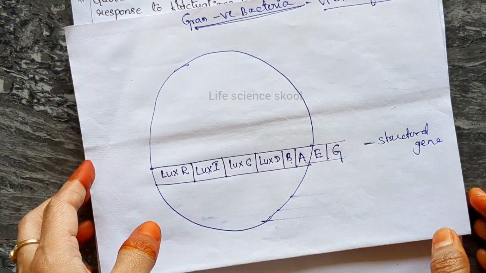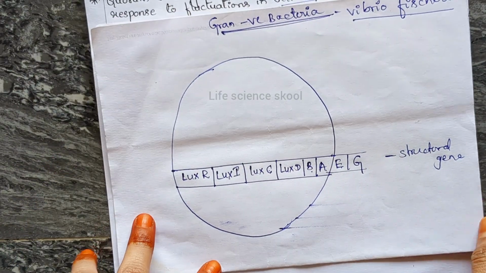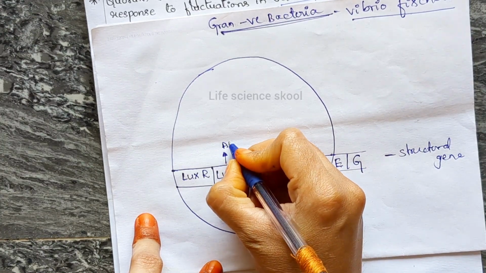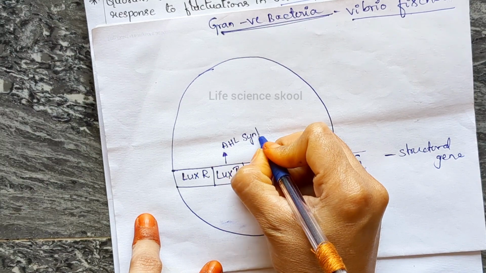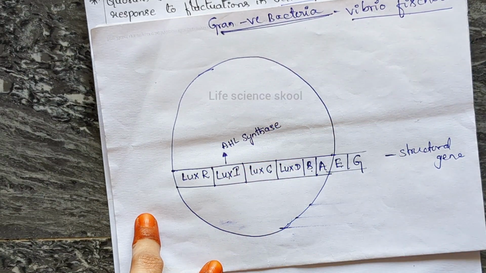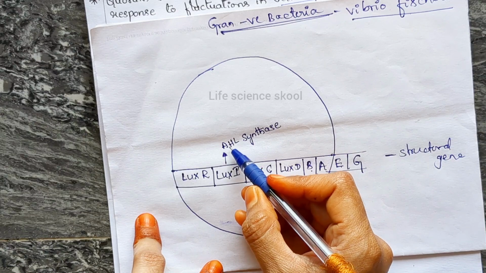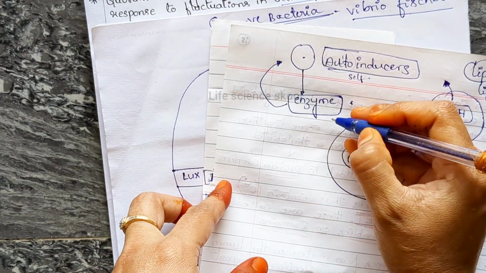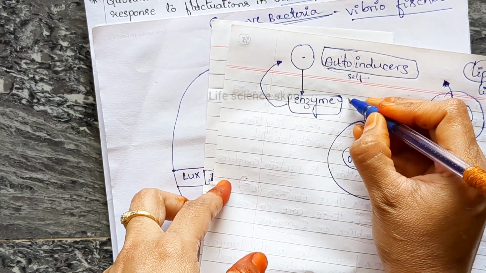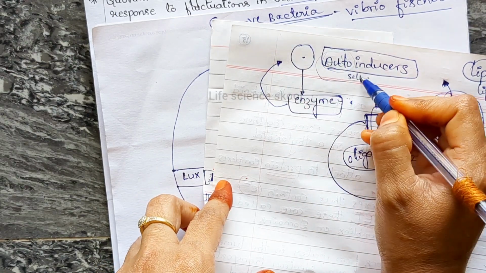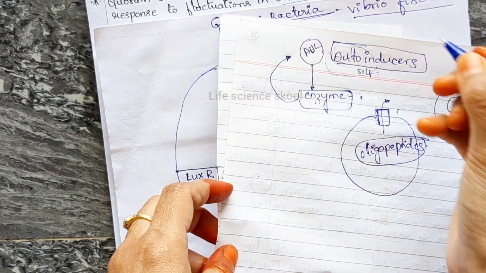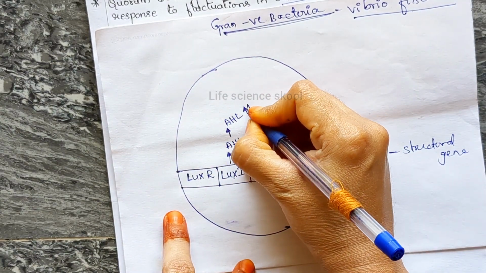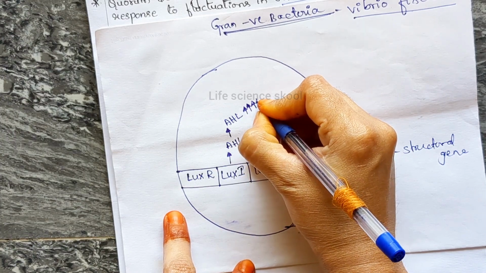Okay, so concentrate here. The luxI is going to synthesize an enzyme called AHL synthase. Synthase is an enzyme. This AHL synthase enzyme is going to synthesize the autoinducer itself. Means it is going to increase the AHL number. So inside the bacterium, there is an increase in the number of AHL.